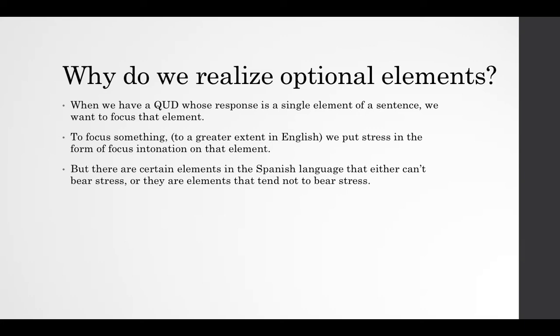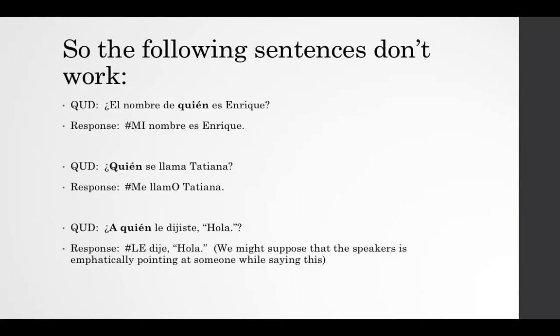But there are certain elements in the Spanish language that either can't bear stress, or tend not to bear stress. And these are verb endings, clitic pronouns, and posesivos átonos. So now we can finally realize why these different possessors are called posesivos átonos, which means they can't receive stress, and posesivos tónicos, which means they can receive stress. So the following sentences don't work. If the question under discussion is "¿El nombre de quién es Enrique?", if Enrique then says "Mi nombre es Enrique," it doesn't work, because that possessor doesn't like to bear stress.